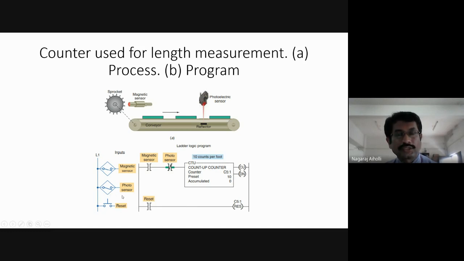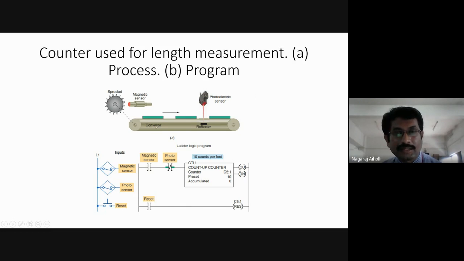When this photoelectric sensor is activated, photo sensor is closed. When it is closed, this examine if open instruction will become false, because it is true when it is in open state. But now it is closed position, it is 1, that is, it is becoming false. As it becomes false, the counter will stop, or the application will stop here. Okay. This is how we have to explain this application of the counter used for length measurement.